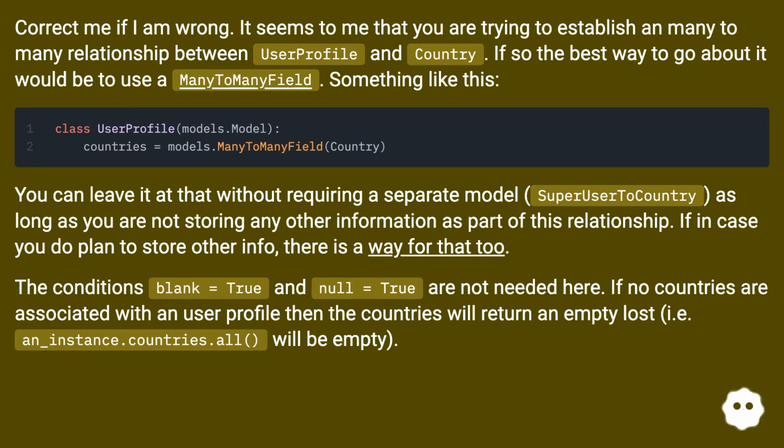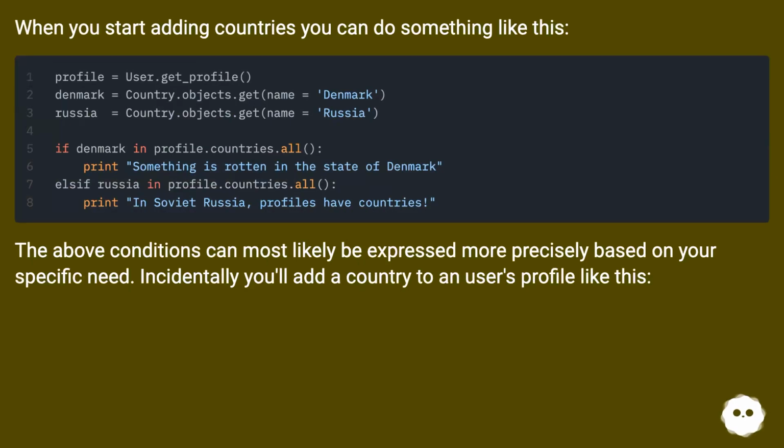The conditions blank=True and null=True are not needed here. If no countries are associated with a user profile, then the countries will return an empty list, i.e., an _instance.countries.all() will be empty. When you start adding countries, you can do something like this.